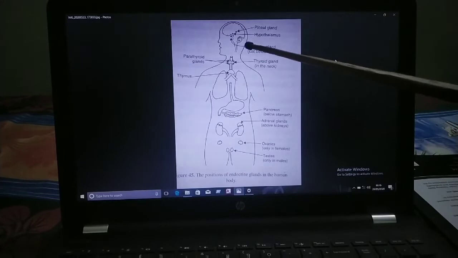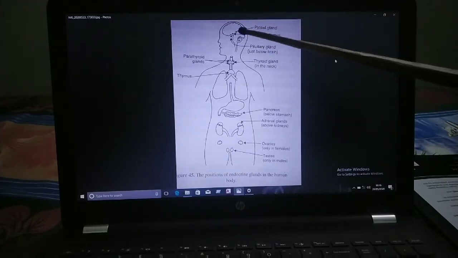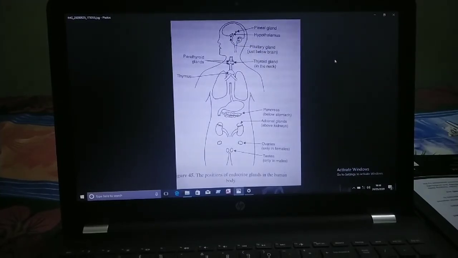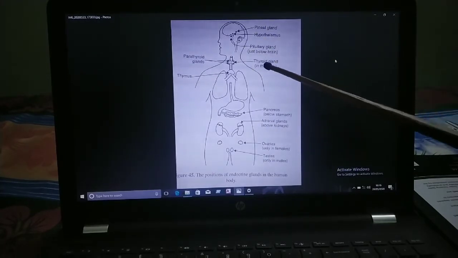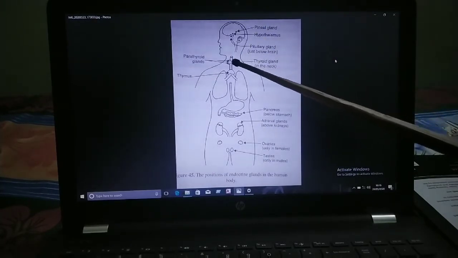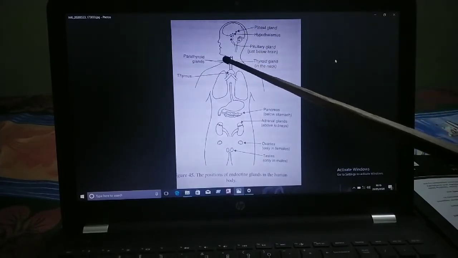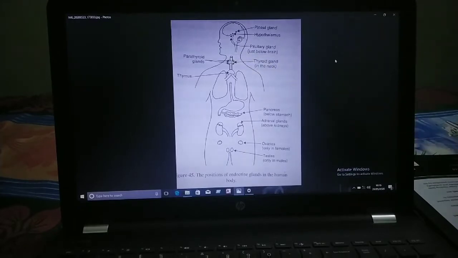Just below the brain is the pituitary gland. See here, this one is the pituitary gland. After this there is the thyroid gland in the neck. Then the parathyroid is also present here.